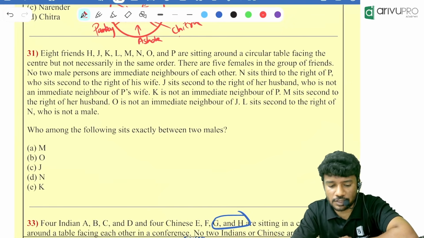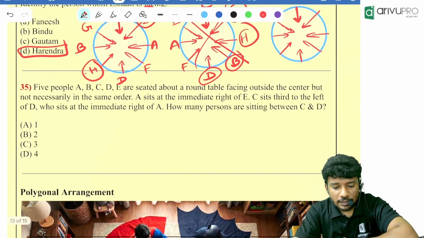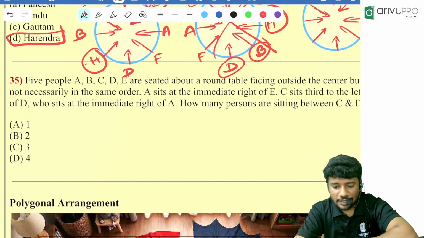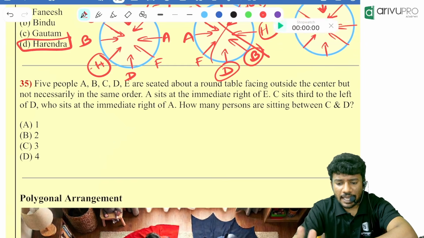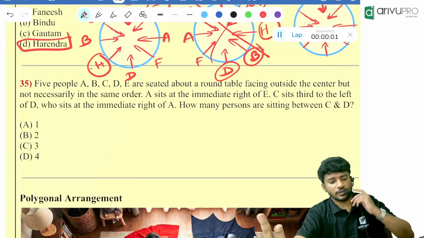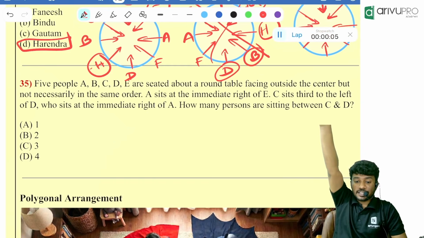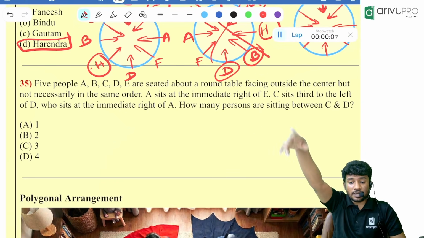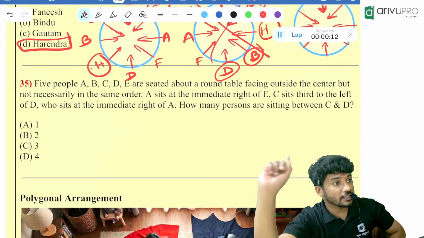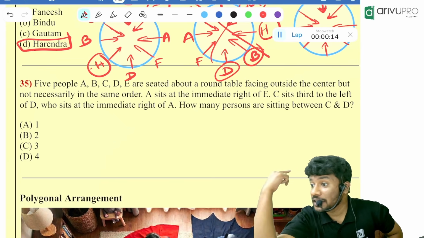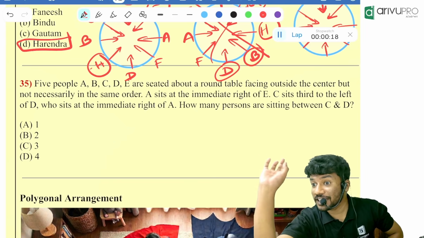Okay, 31st question. Make a note of that. This is the Jan attempt question. Read it carefully and try to tell me what is given and what we are going to find. Here only 5 people are sitting around a circular table facing outside. This is the first and only time they asked a question based on facing outside the center. It's a very interesting question.